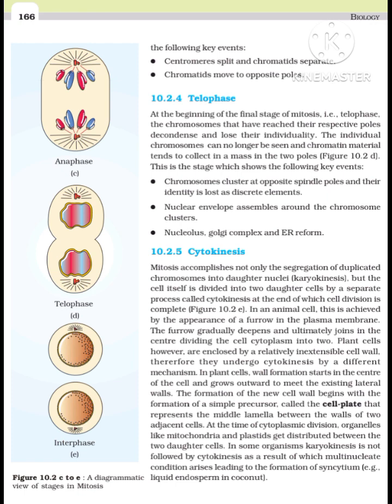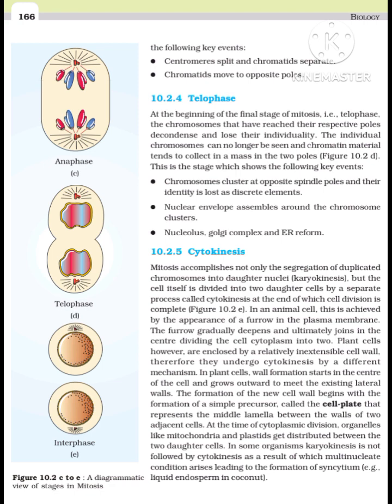10.2.4 Telophase. At the beginning of the final stage of karyokinesis, that is, telophase, the chromosomes that have reached their respective poles decondense and lose their individuality. The individual chromosomes can no longer be seen, and each set of chromatin material tends to collect at each of the two poles, Figure 10.2d.